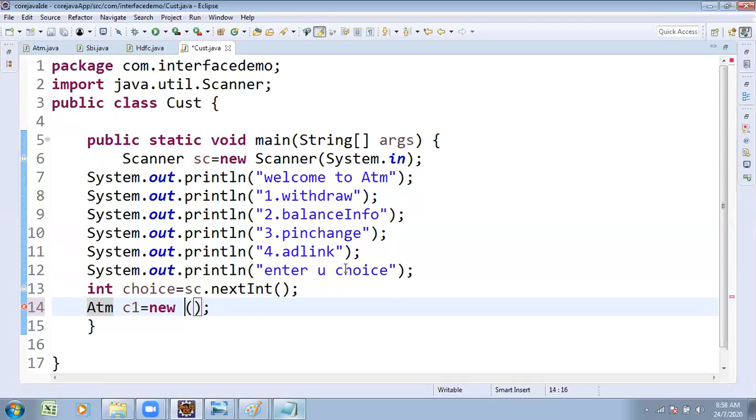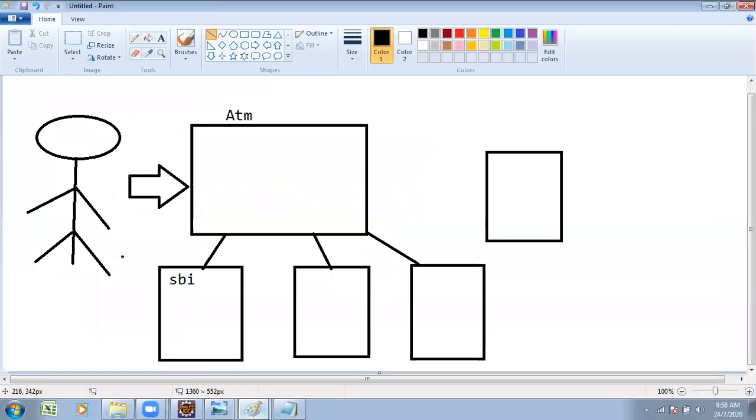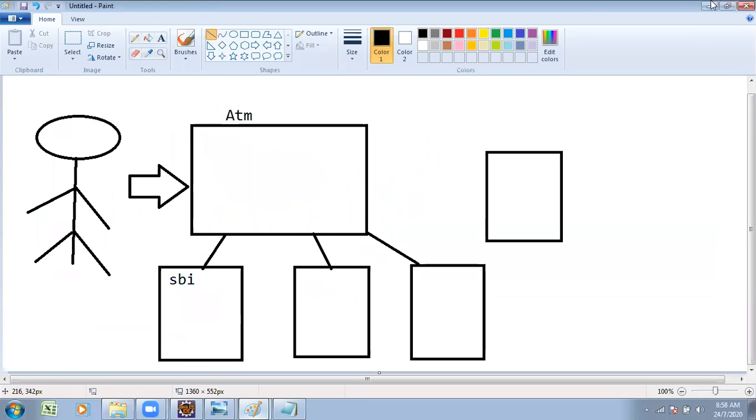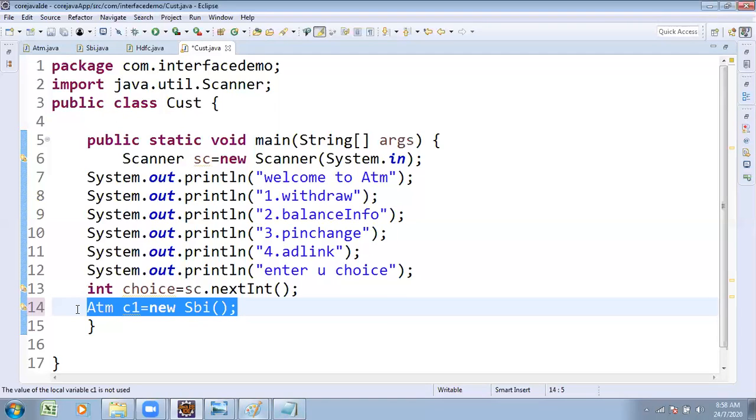Suppose you inserted the SBI card. The reference goes to the SBI card. Why? Because observe, no logic is here. Customer comes, goes to ATM, inserts SBI, and the cursor is redirected to SBI. Inside the interface there are only method headers, no logic. The logic is present in the subclass. That's why we give the reference. We cannot create an object, we pass a reference, C1.